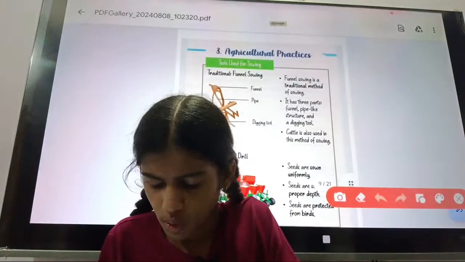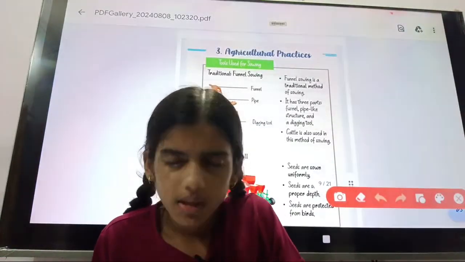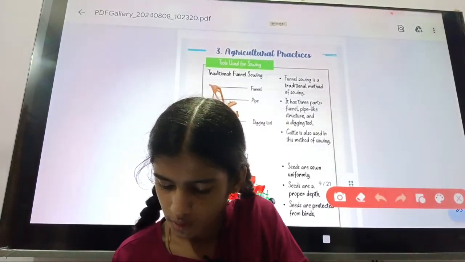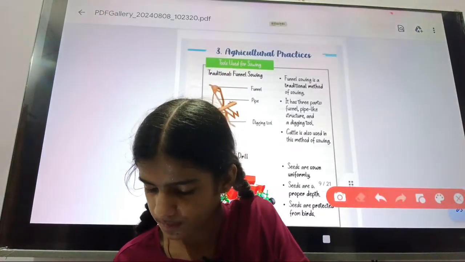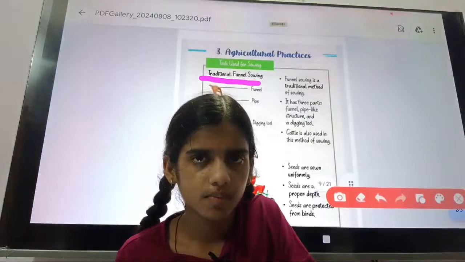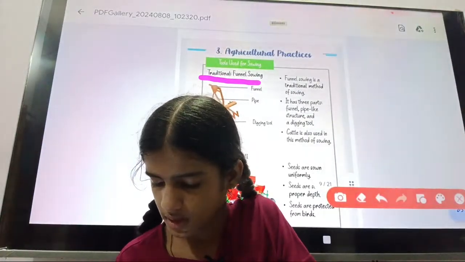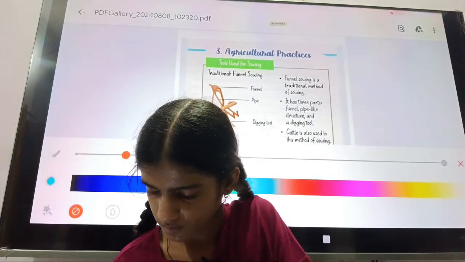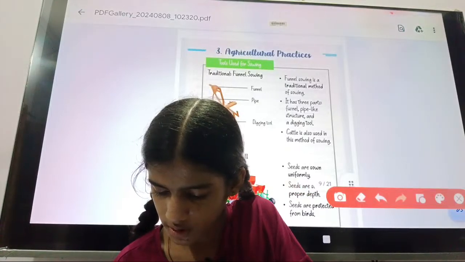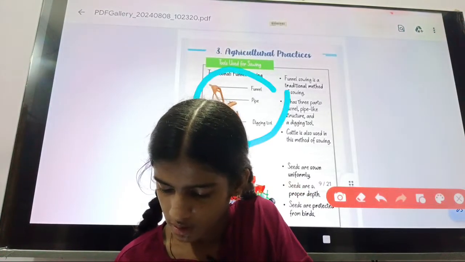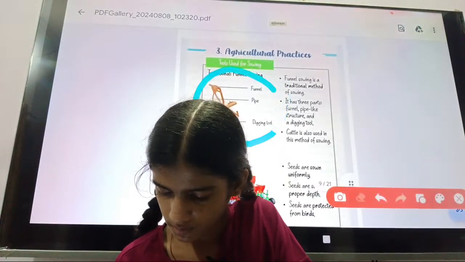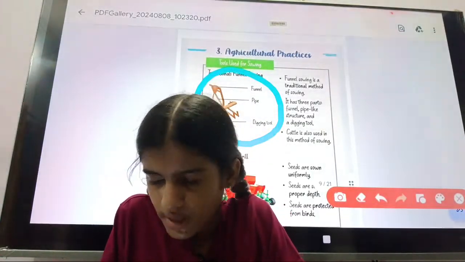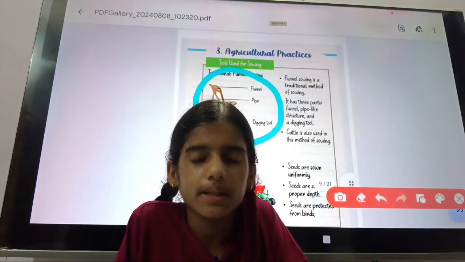So in sowing, the traditional tool will be the funnel sowing. You will see the structure here of the funnel sowing.